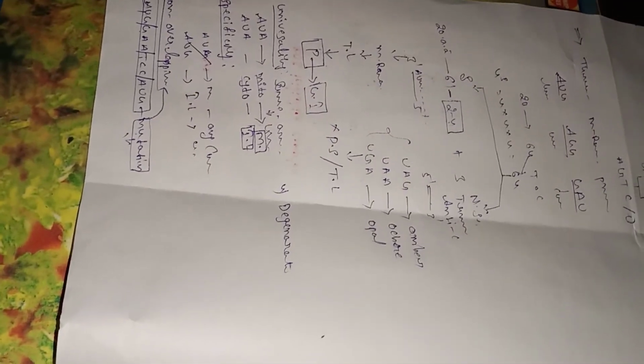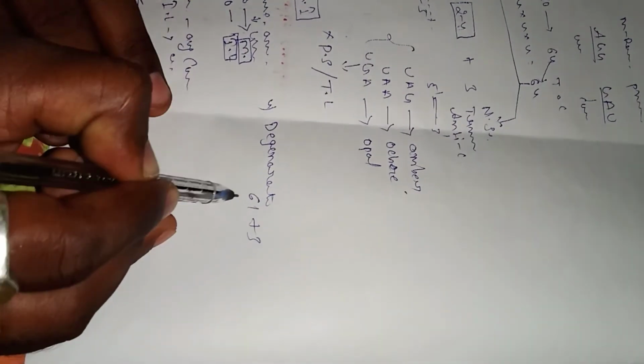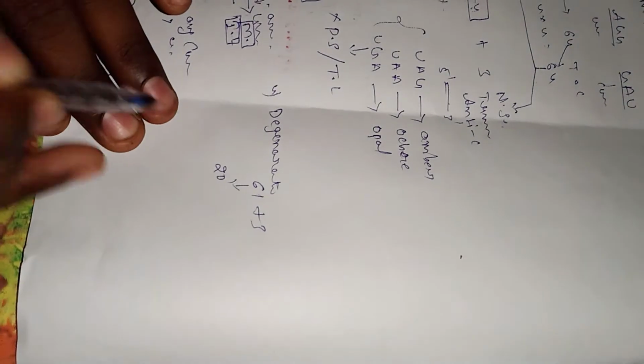The next one, degenerate. Degenerate means most of the amino acids have more than one codon. So in total, how many triplet codons are present? 61 plus 3. The 61 are produced from only 20 amino acids. Each amino acid has a minimum of 2 to 4 triplet codons.